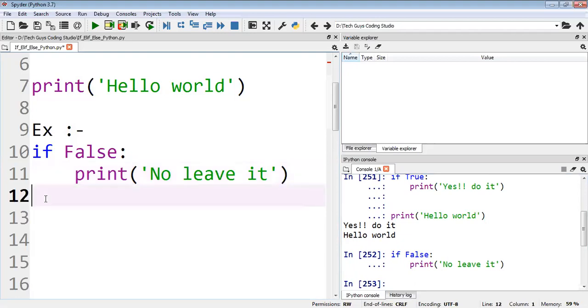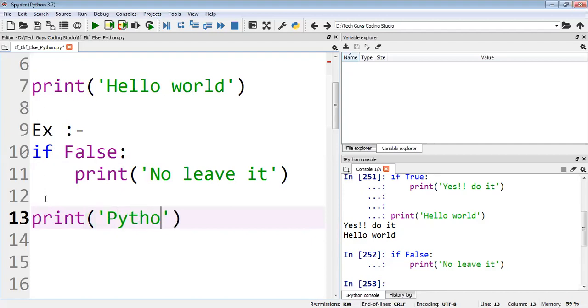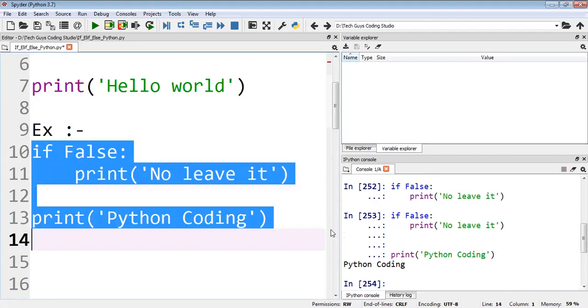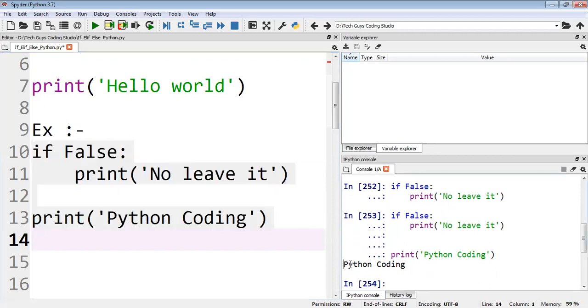But I can write one more message here. This message is not under the if block, so I'll write any message, like Python coding. Now I will execute these three lines at a time. See, now we have got the output for this line.